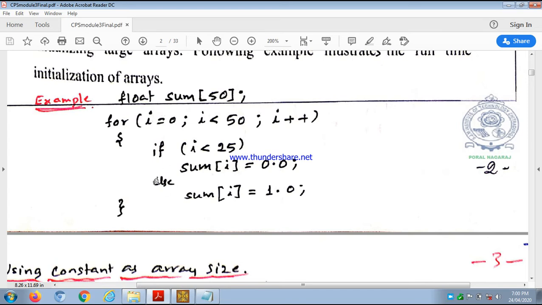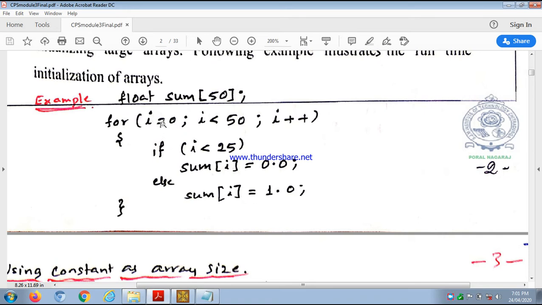Then in the program, this is the declaration. In the program we are initializing the values using a for loop. See, for i assigned value 0, i is less than 50, i plus plus. This is the body of the for loop. If i value is less than 25, sum[i] is assigned value 0.0, else sum[i] is assigned value 1.0.